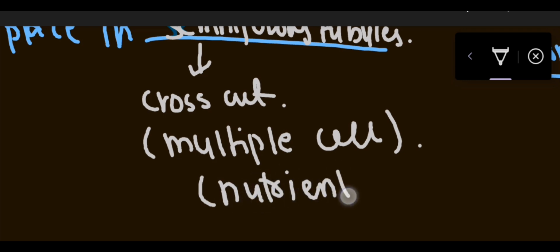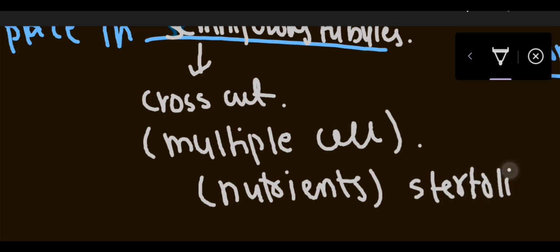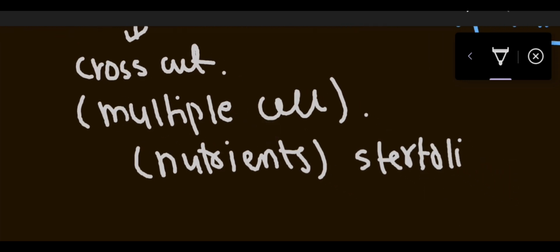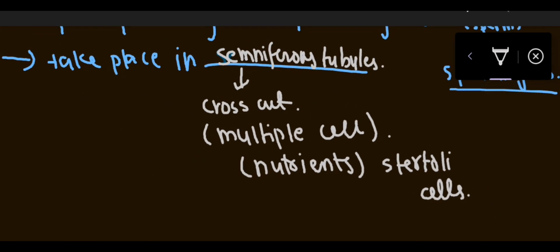Those cells are named Sertoli cells, right?